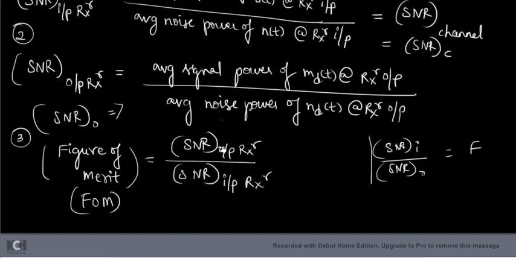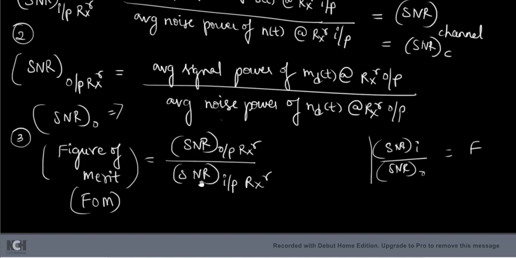If SNR at the output of the receiver is high, that means the receiver is good. So if the figure of merit is high, output SNR is more compared to input SNR. Therefore, if the figure of merit is high, the noise performance of the receiver is very good. That means your receiver removes the noise. If the input SNR is small and output SNR is greater, the signal power has increased and the noise power has decreased.